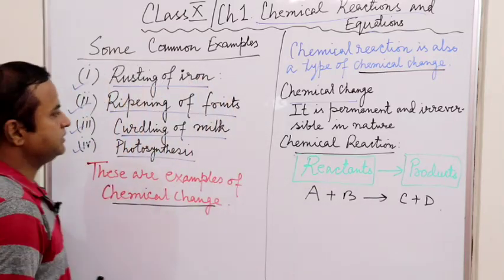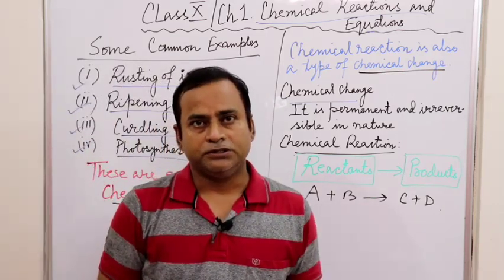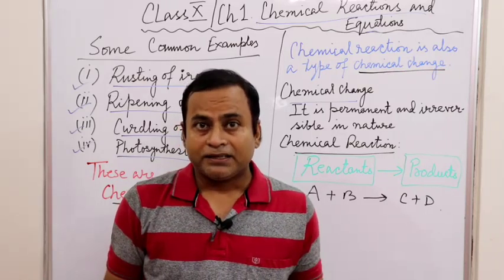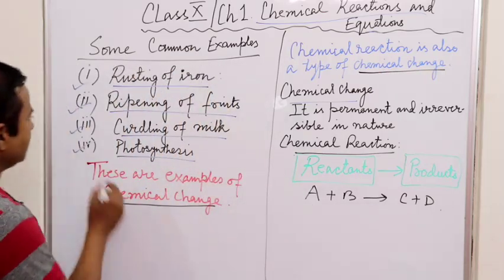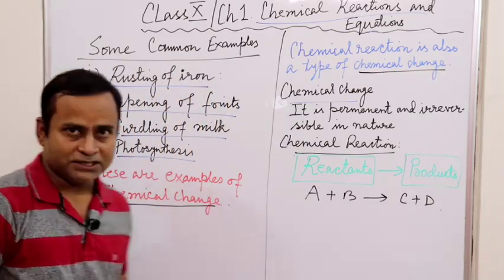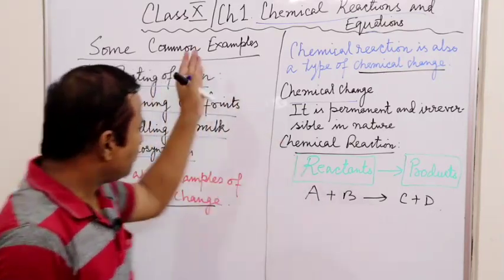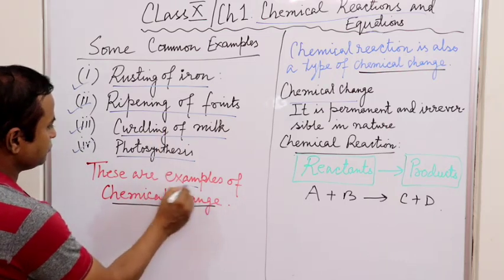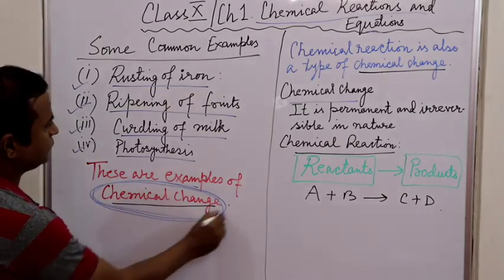Now the third example that I have taken is curdling of milk. Fresh milk, if it is kept in the open, it curdles. Now can we get back the fresh milk from the curdled milk? No. Finally, another very important example, photosynthesis, the process by which plants manufacture their food. Now in all these examples, what we come to find is that these are actually examples of chemical change.